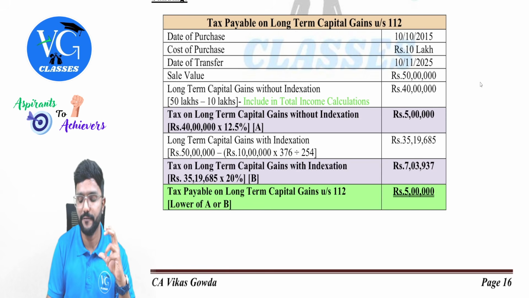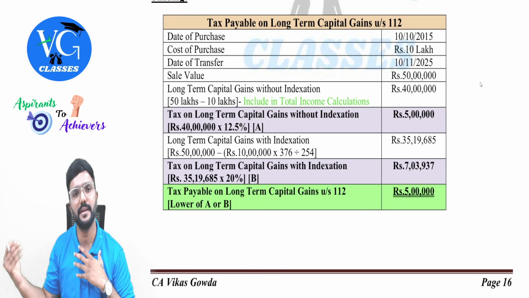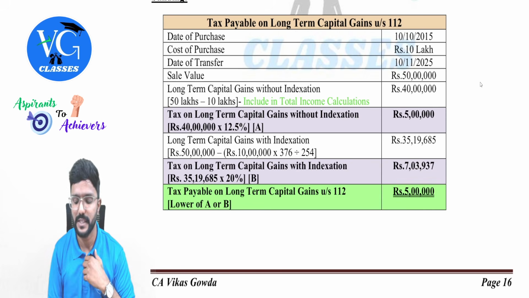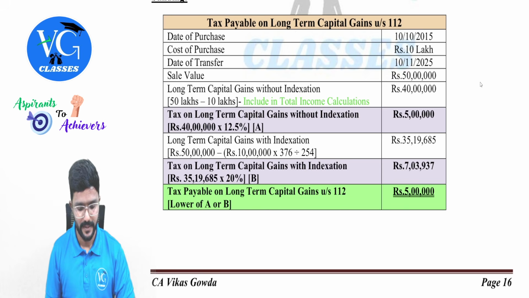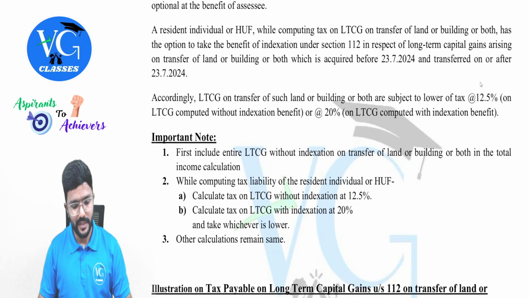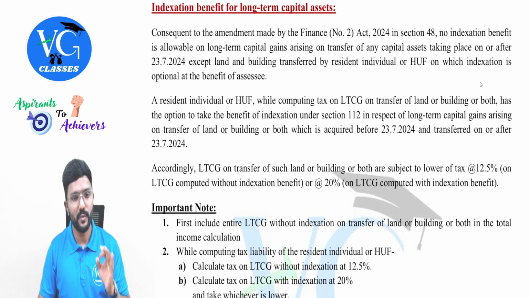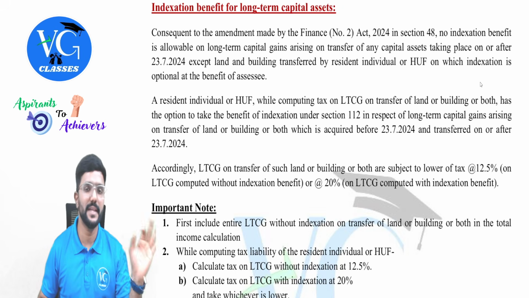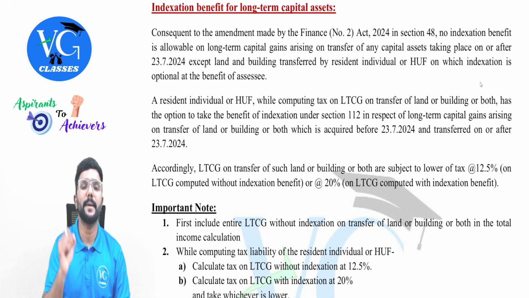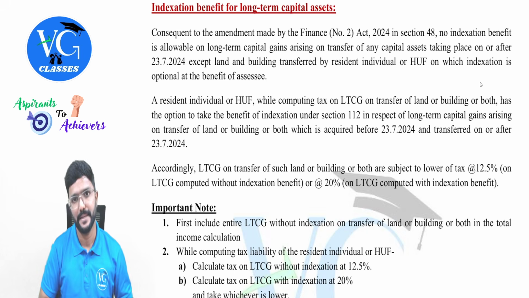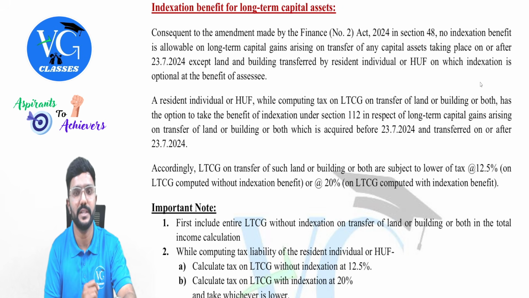Is that clear? And for this, if the assessee has any other income, then calculate tax on that. Just add it to this. Is that clear? Yes, guys. Fine. And please note that indexation will have an impact only on this calculation. For any other assets, indexation will not come even though you are computing a long-term capital gain, guys. Please be very careful with that.